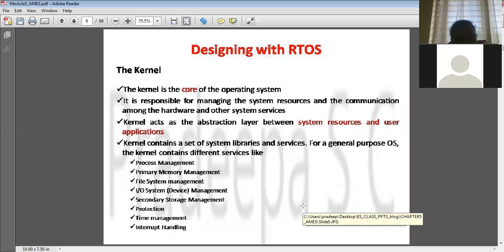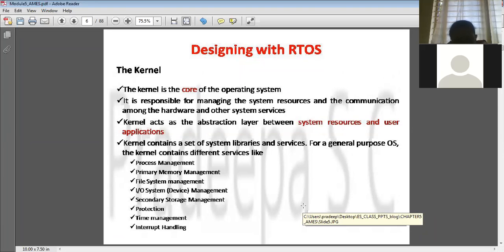And the primary memory management is that whatever program is stored on the secondary storage, immediately it has to be brought to the random access memory. Again, it has to take care of allocating the memory and allocating the data for that particular memory. Everything is taken care of by the kernel. Then what is file system management? The kernel has to take care of saving the file, updating the file, or any modification. All these services are taken care of by the kernel.